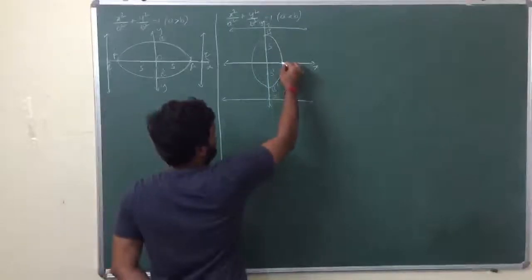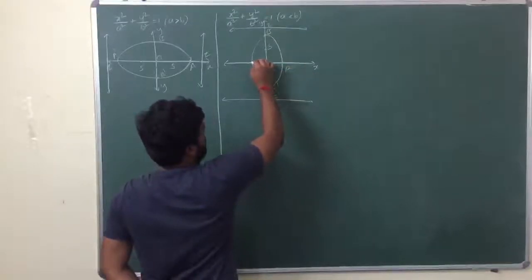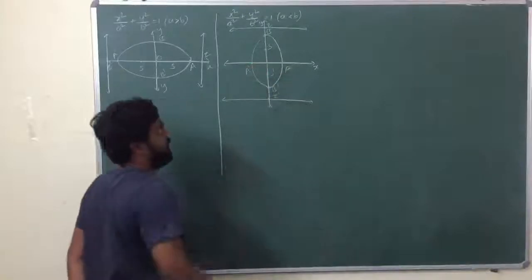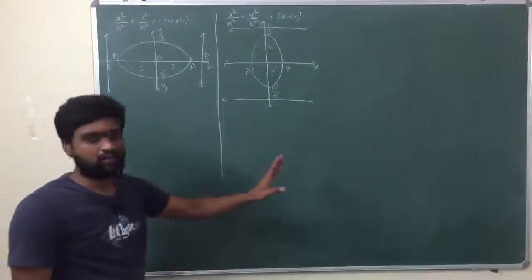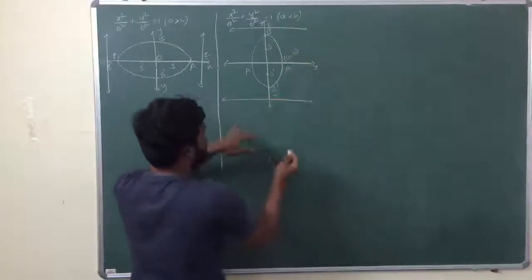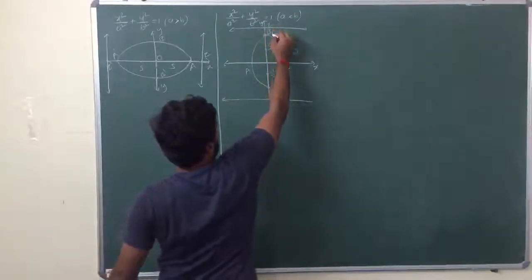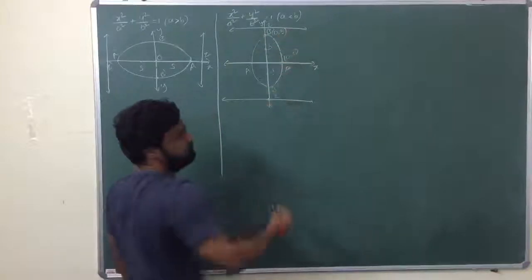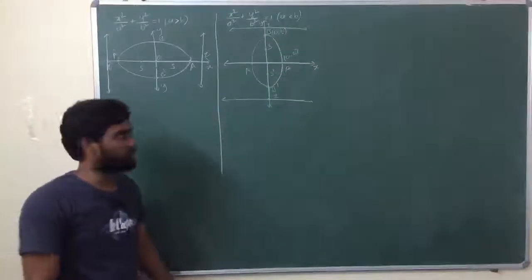A is less than B, so the point is (a, 0) and point B is (0, b).